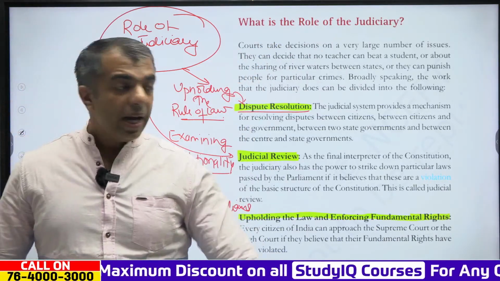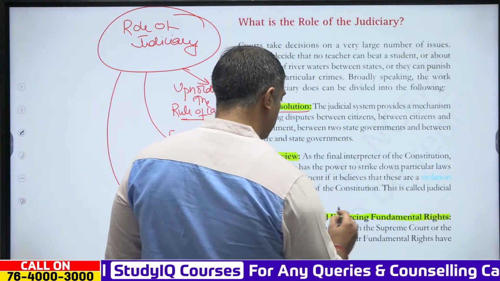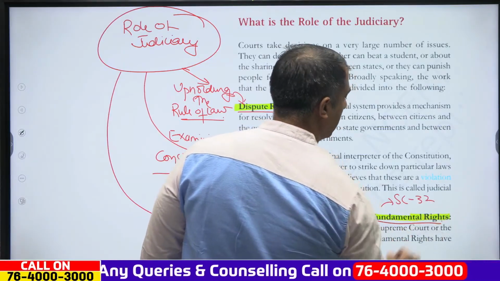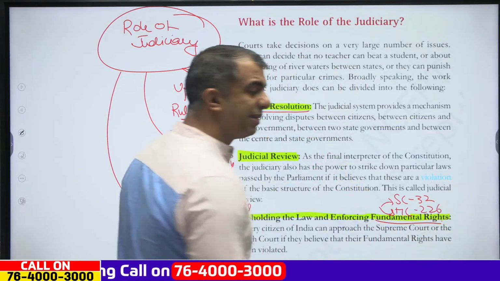Clear? And in this situation, we can see that the Supreme Court has this power under Article 32. The high courts have this power under Article 226.